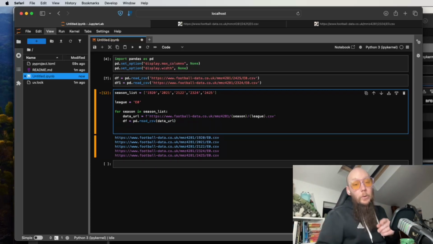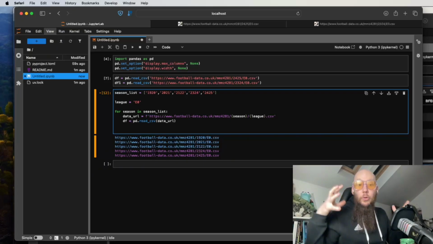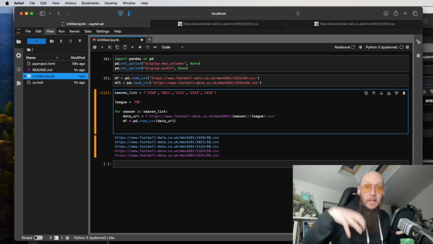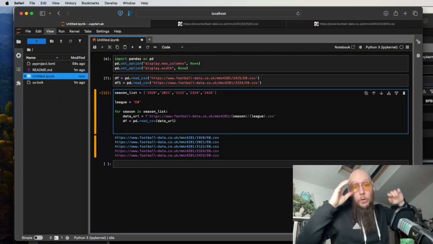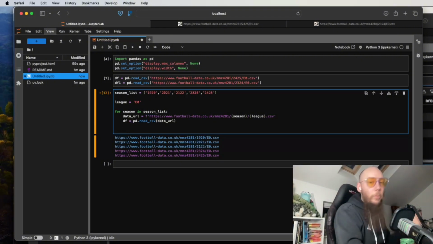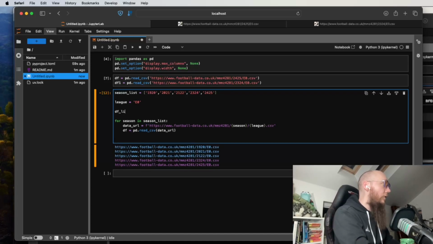What we then have to do is store these data frames, and we are going to concatenate them together. We're going to stack them one on top of each other. So we need to put those data frames into a list. We need to create, to start with, an empty list. Let's just call it df list, which is an empty list with nothing in it.